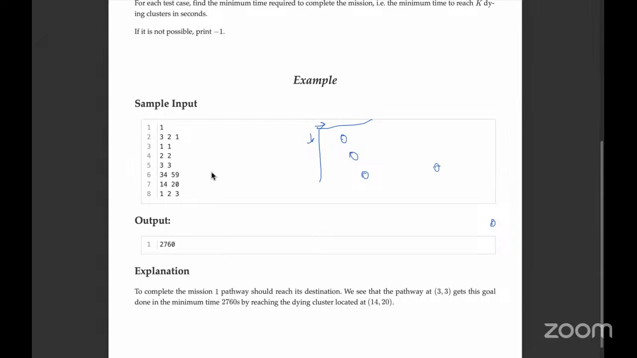Right, and then we have the speed. So this one has a speed of 1, this one has a speed of 2, this one has a speed of 3. And then we have to find out the minimum time required. So in this, obviously, we just want to save one of the 2 clusters. So this is dying cluster 1 and this is dying cluster 2. So the closest one that we can save is obviously D1.